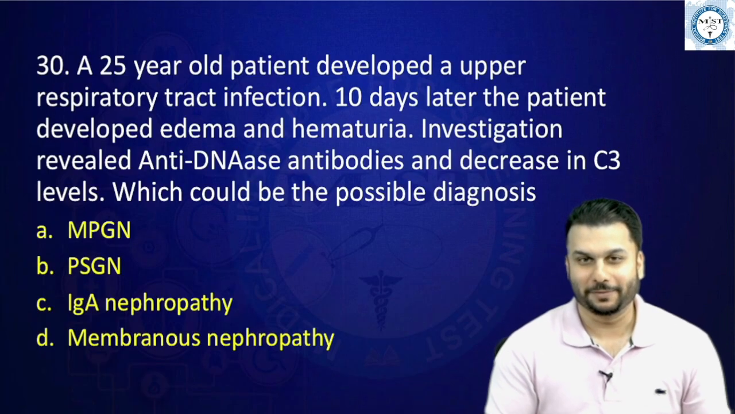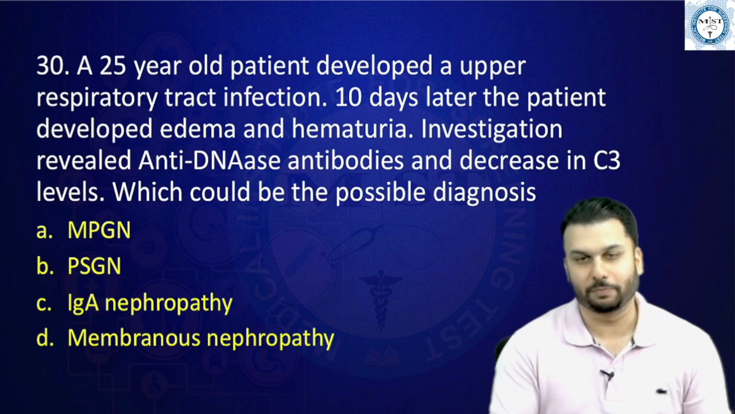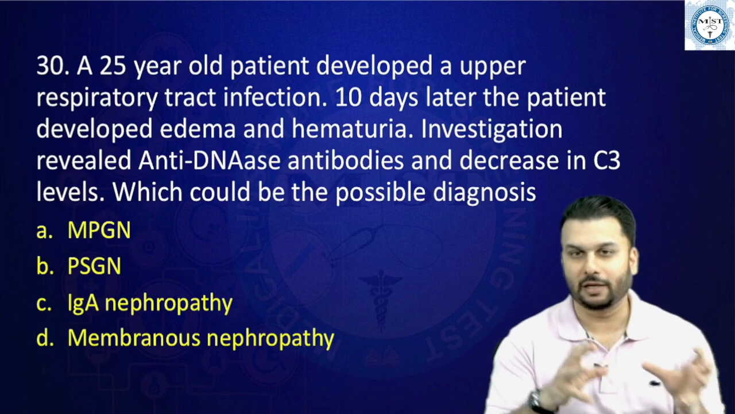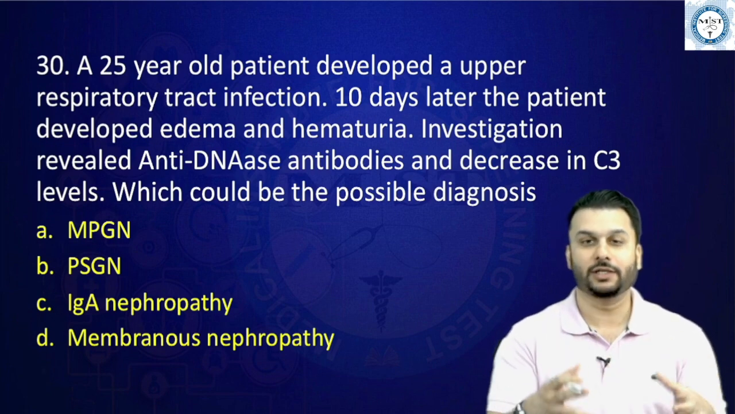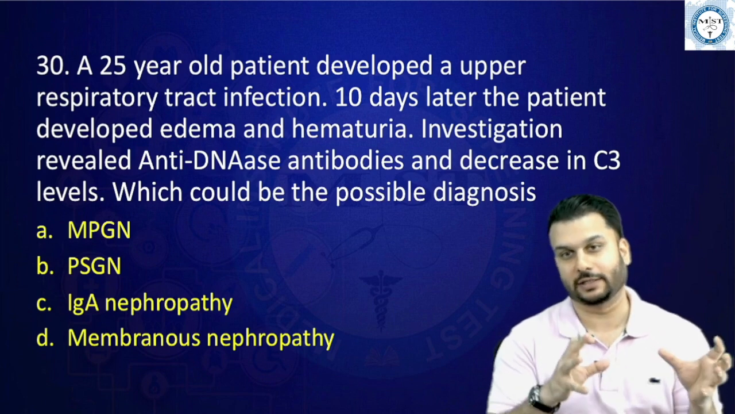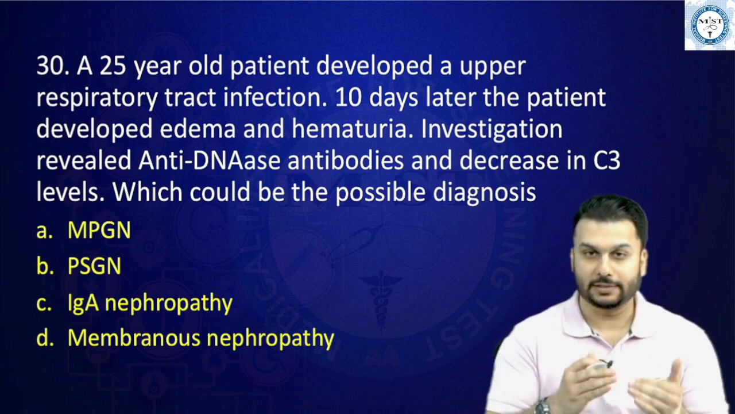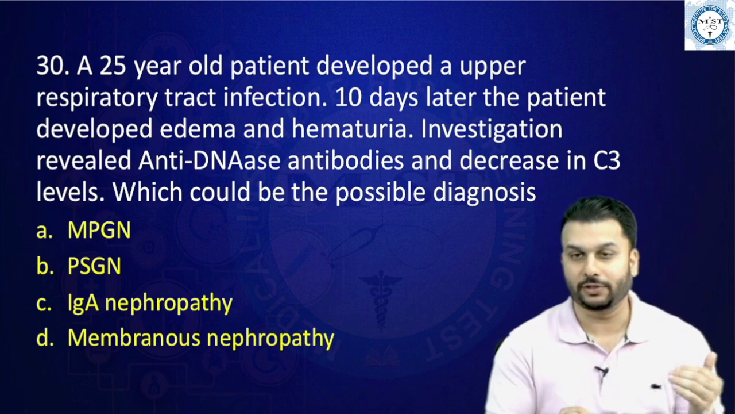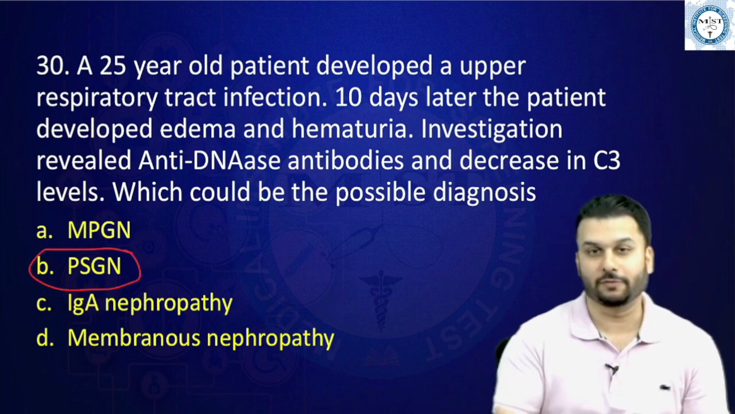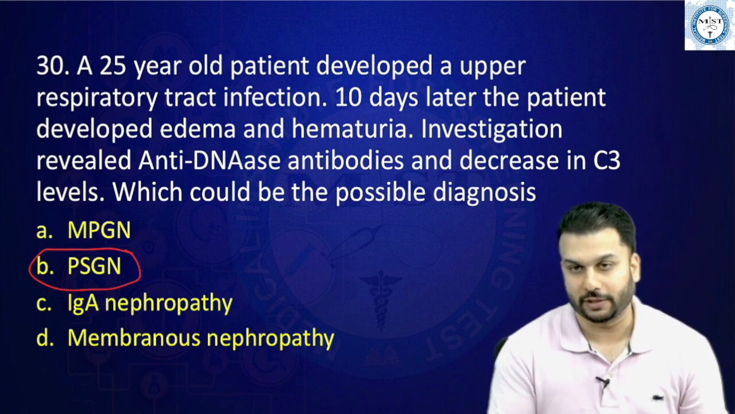The last question here, a 25-year-old patient developed an upper respiratory tract infection. 10 days later, the patient developed edema and hematuria. Investigation revealed anti-DNAase antibodies and decrease in the complement factor, that is C3 levels. Which could be the possible diagnosis? The answer to this, if you see a respiratory tract infection which is followed by a renal problem, so many times we had emphasized that this has to be PSGN, that is post-streptococcal glomerulonephritis.